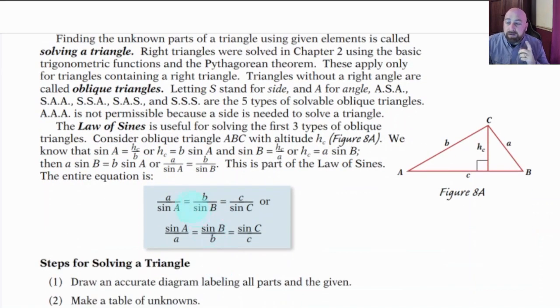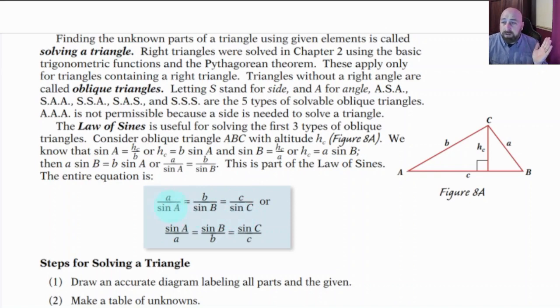All right, so here it is. What we're going to do is we're going to take a over sine of A equals b over sine of B equals c over sine of C. And you might say, that has too many equal signs. Shouldn't there be like a plus or minus or something? No, what these are is these are ratios, right? Proportions. So this is a ratio of side a to the sine of angle A. This is a ratio of side b to the sine of angle B. This is a ratio of side c to the sine of angle C.